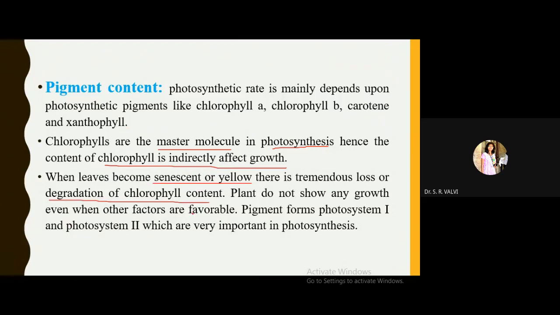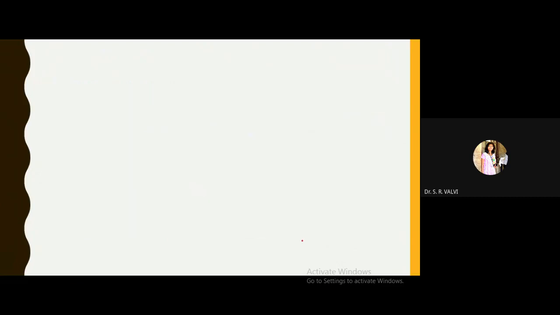Only the leaf or plant part containing chlorophyll is useful for proper growth of the plant. The pigment systems form photosystem 1 and photosystem 2, as I explained earlier, which are very important in photosynthesis.